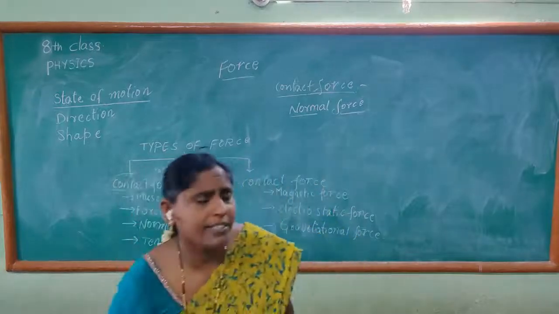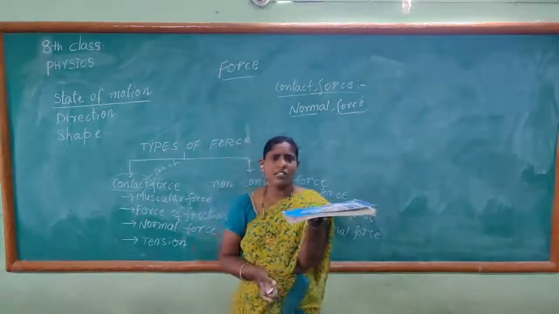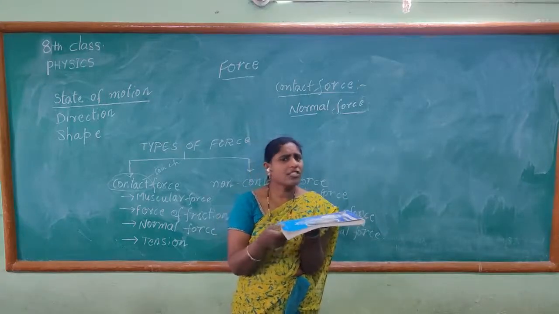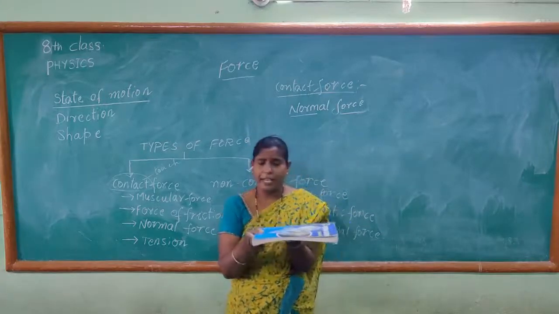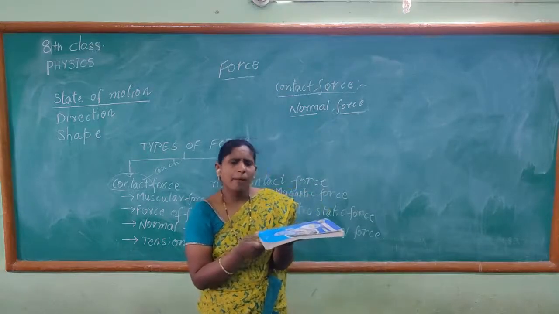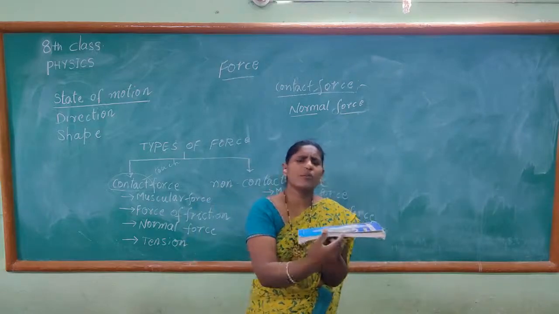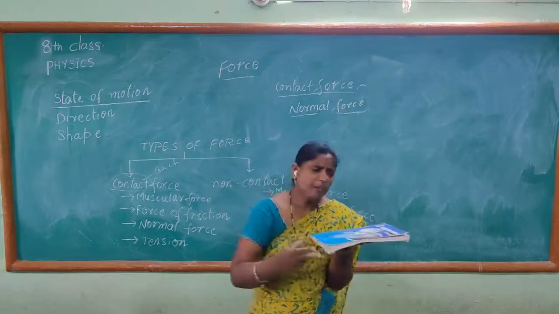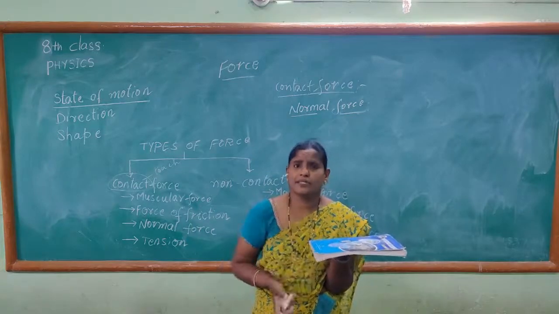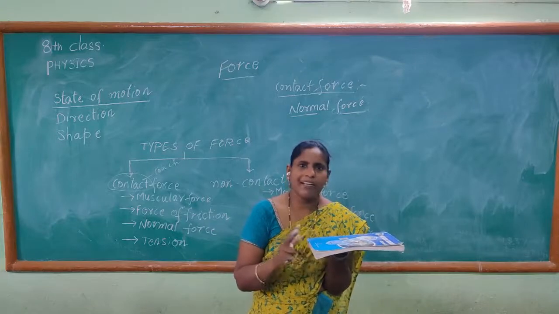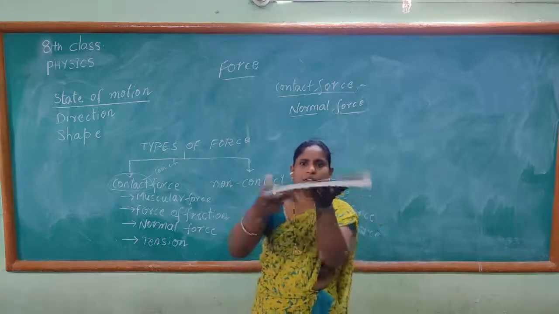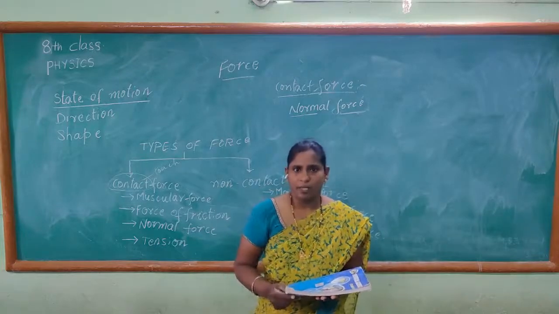You place your science textbook on the table. Not only the science textbook, you can place any book on the table. When you are placing the book on the table, the book is stable. The book is happily lying over there. When you take away the table, what happens? The book easily falls down.